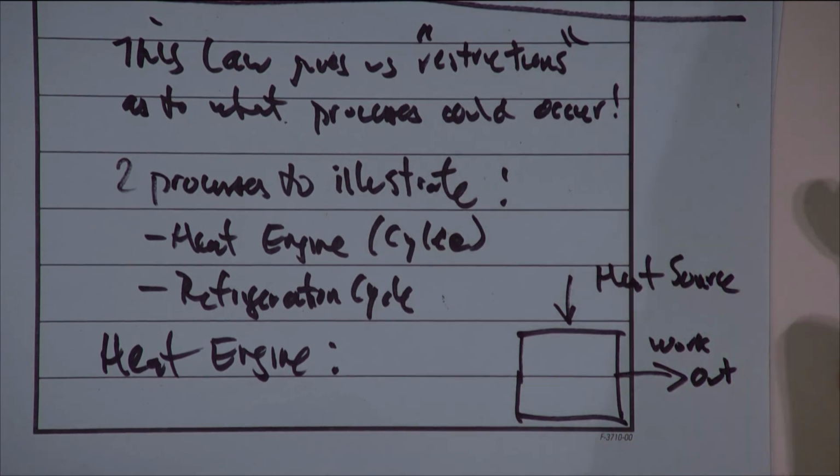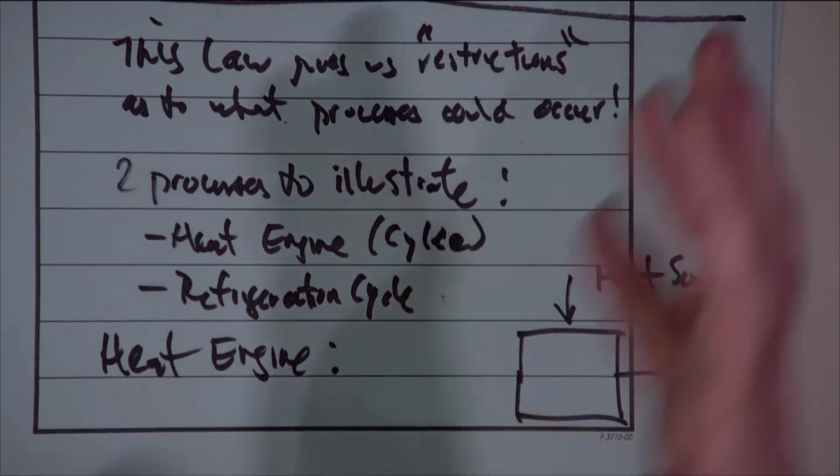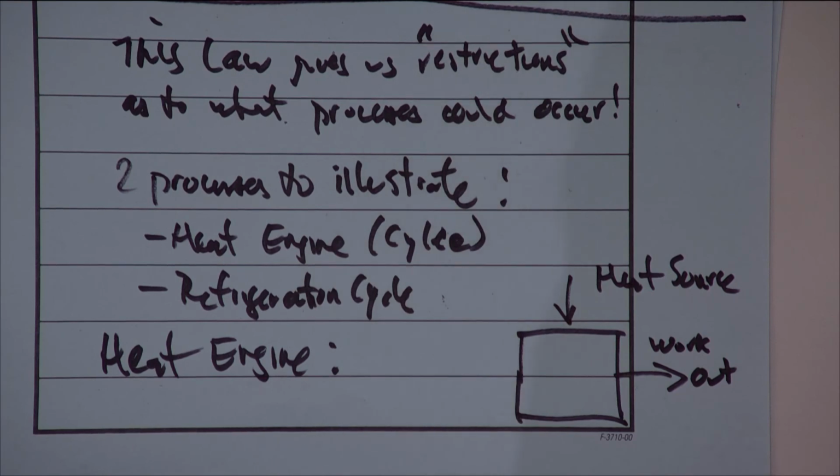What about your engine? There's a radiator, right? Even if you don't have a water-cooled engine, like if you have a motorcycle or maybe an old VW Bug, you still have heat rejected. You just have what are called fins, basically metal protrusions on the side of the engine to facilitate heat transfer. But you have to have a way to reject heat. If you don't believe me, just go in your car, drain your radiator, and then drive your car around for a while, and you'll see what happens. It'll work for a while until the engine seizes up and you pretty much have to throw away your car.